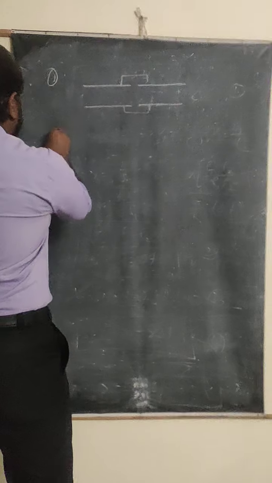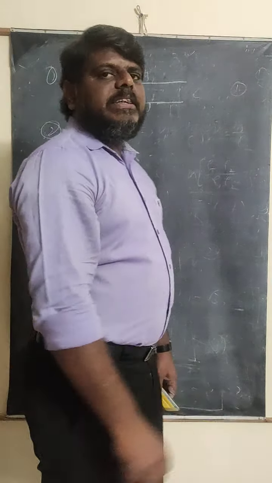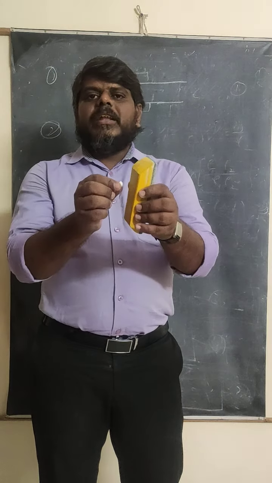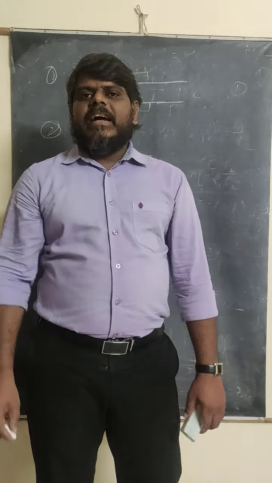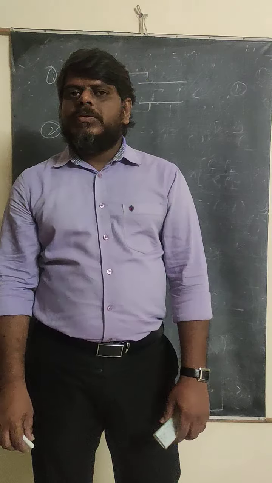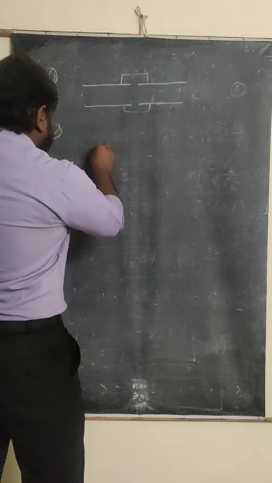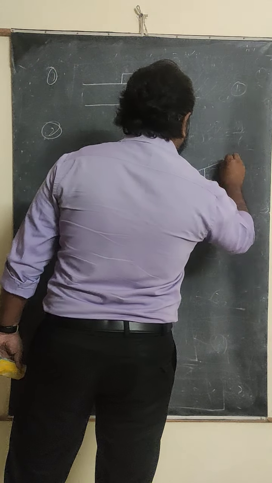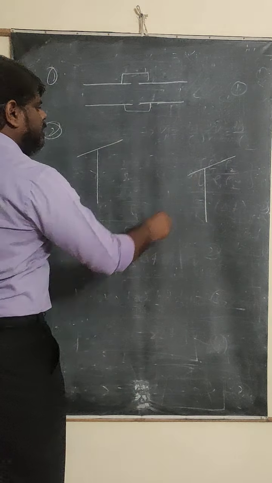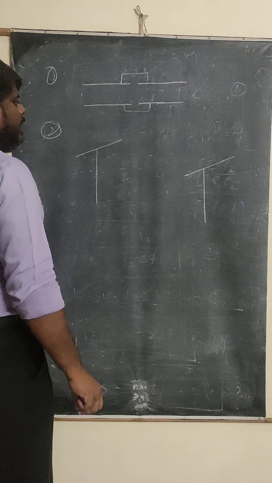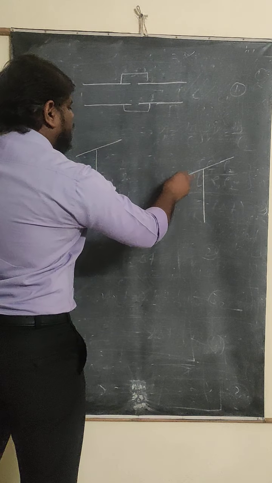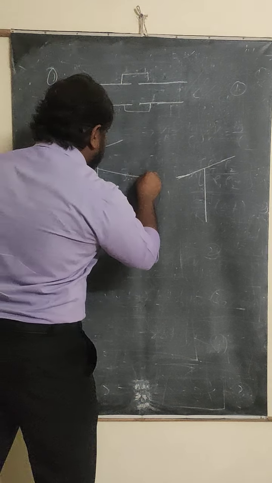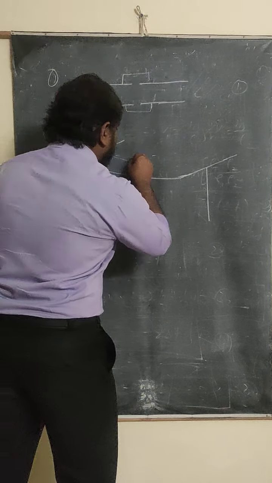Next, the second application. We are going to refer to the telephone wires and the current wires on the poles. They are stretched a little bit loosely. What is the reason that they are stretched loosely between the two poles? For example, this is the first pole and this is the second pole, and the wire is loosely bound in between them.